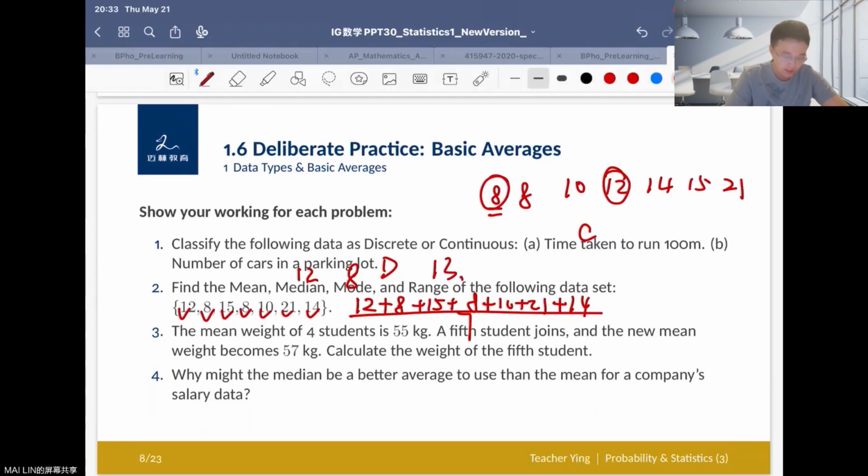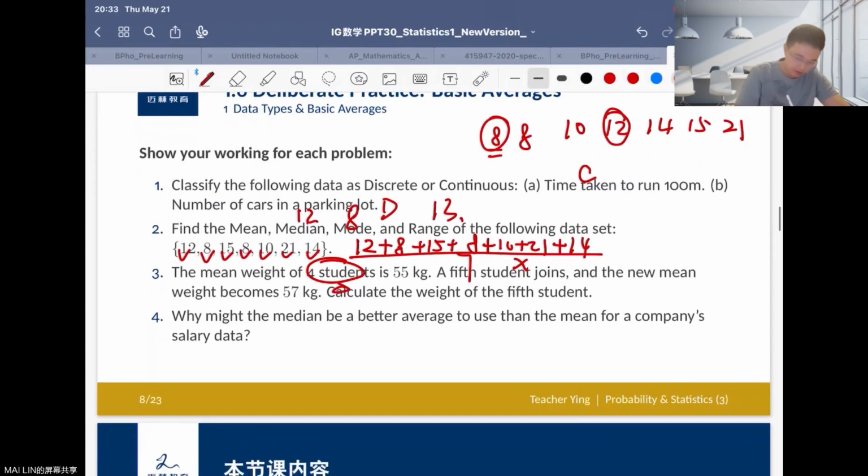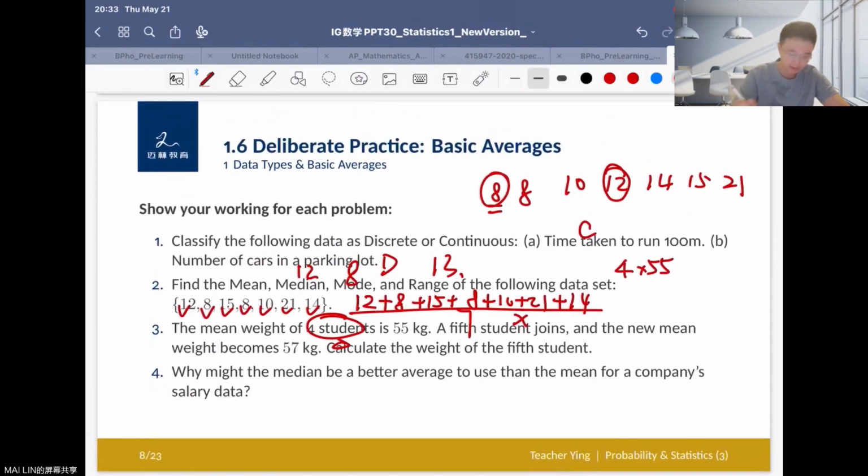And for the third problem, the mean weight of 4 students is 55 kilograms, and a fifth student joins, and the new mean weight becomes 57 kilograms. Calculate the weight of the fifth student, okay? So we can say here the weight of 4 students is 55 kilograms, and the fifth student joins. So we can consider the student's weight as x kilograms, okay? So the total is 4 times 55, right? That is the total mass for the first 4 students. Then add the new x kilograms for the new student, and divide by the total number here, which is 5, and it equals 57, okay?